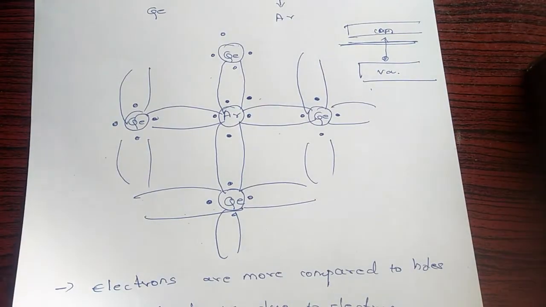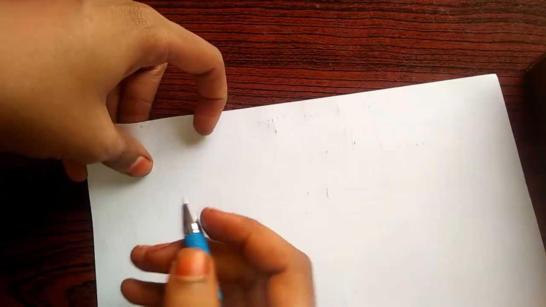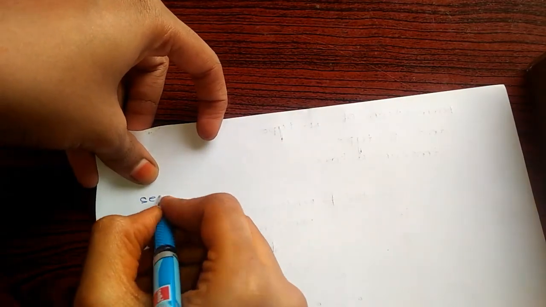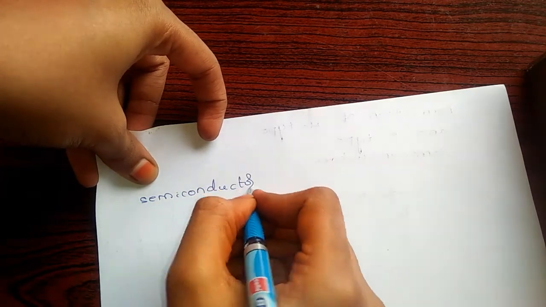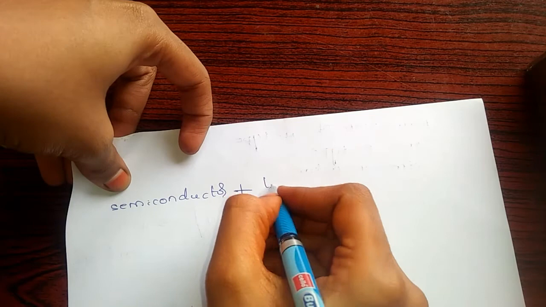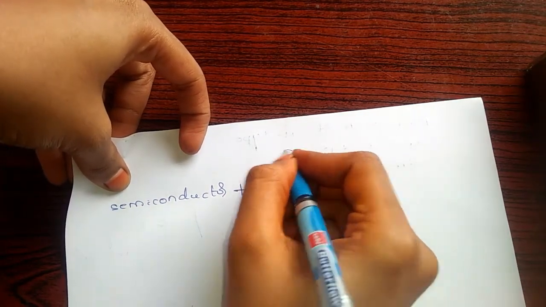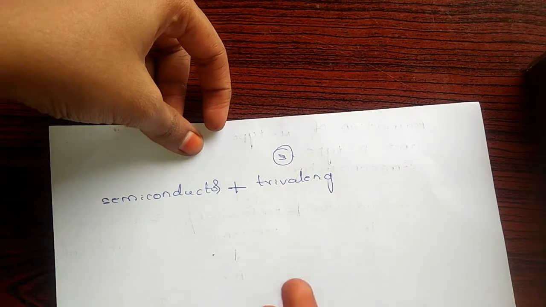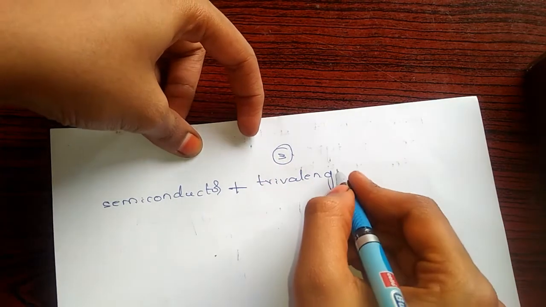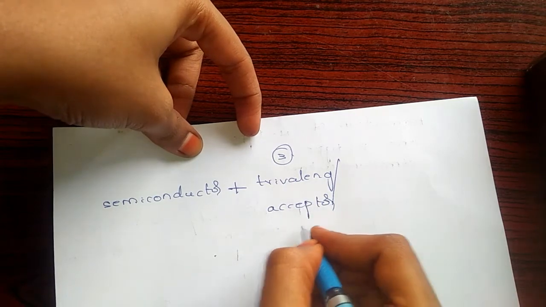Now let's come to the P-type semiconductor, how it is formed. It is also formed the same way. A pure semiconductor is added to an impurity. Here the impurity is trivalent. Trivalent means having 3 electrons in the outermost orbit. It is called an acceptor impurity.